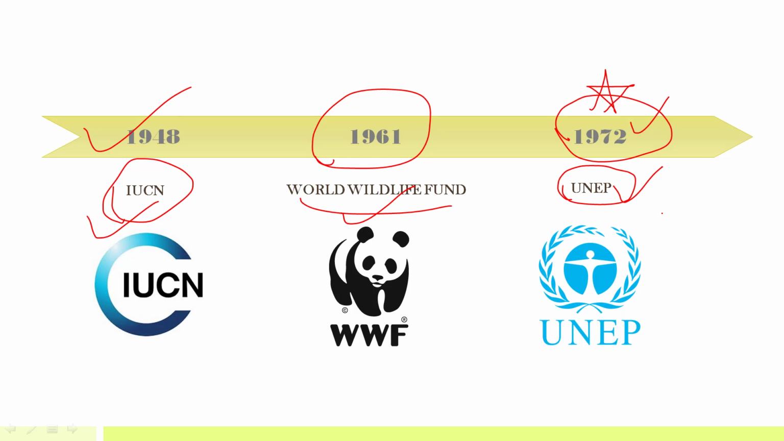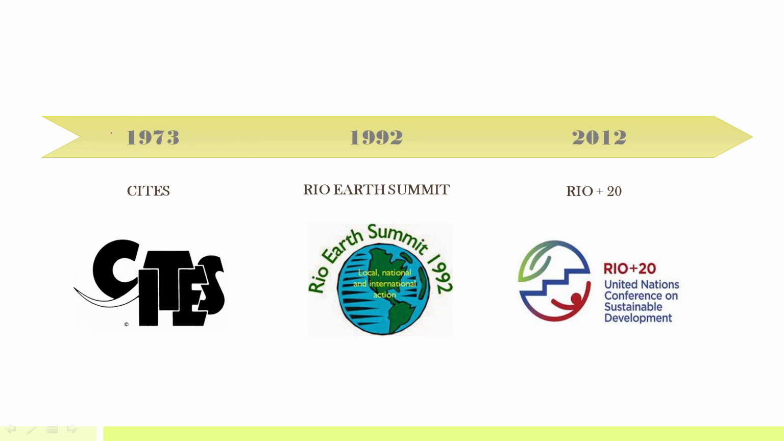Nations Environment Program. Then in 1973, a very important convention, the Convention on International Trade in Endangered Species, was signed, and this is mainly for protecting endangered species, to curb the illegal trade of the parts of endangered species.